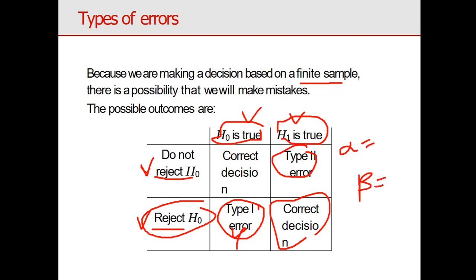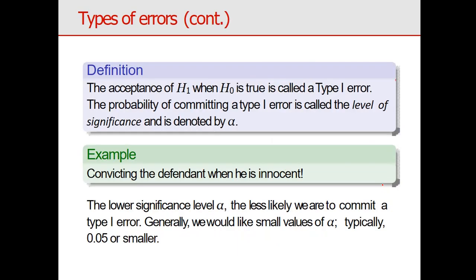Okay, now we can see numerically also. The acceptance of H1 when H naught is true is called type 1 error. The probability of committing type 1 error is called the level of significance. It is denoted by alpha, meaning generally type 1 error is the size of the test, size of test or level of significance.